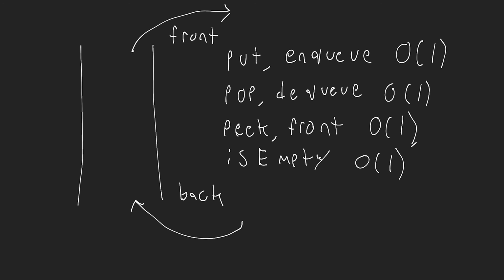However, for all of these data structures, as I've been describing, we need to actually build them, right? We need to implement them. We need to write the code that allows this queue to function. And based on how we write that code, we could have different time complexities for these operations.